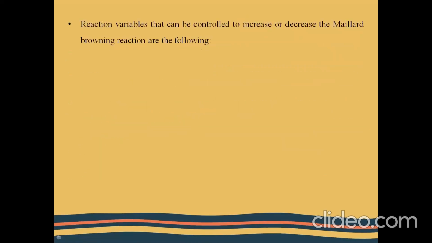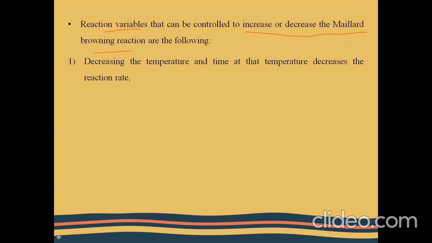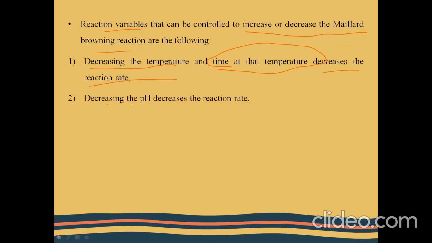So moving on to the next. Let us see some reaction variables that are used to increase or decrease the Maillard browning reaction. First is the temperature. By decreasing the temperature and time at that particular temperature, the browning reaction can be reduced. Also, by decreasing the pH, the reaction rate also decreases.